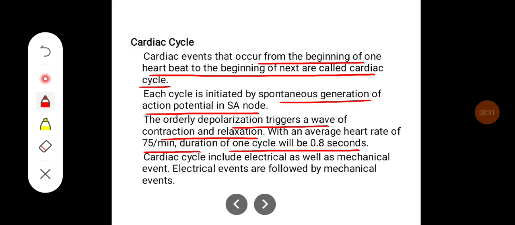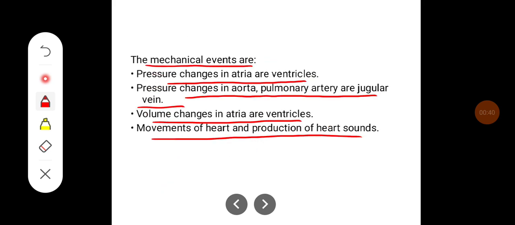The cardiac cycle includes electrical as well as mechanical events. Electrical events are followed by mechanical events. The mechanical events are pressure changes in the atria and ventricles, pressure changes in the atria and pulmonary artery and jugular vein, volume changes in the atria and ventricles, and movements of the heart and production of heart sounds.